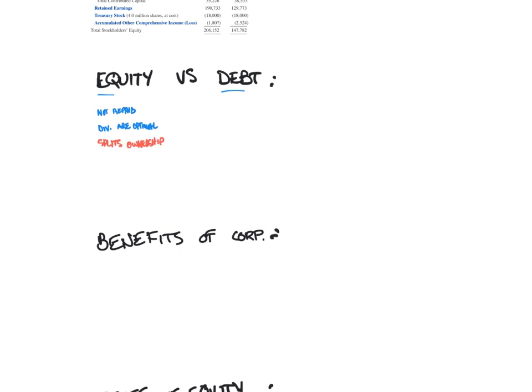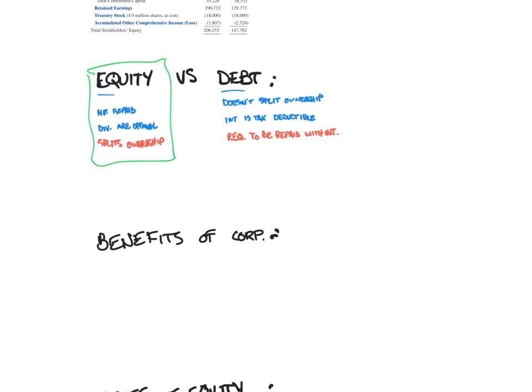Debt, on the other hand, does not split ownership. Its interest is tax deductible, but it's required to be repaid not just in principal, but also with interest. There are other advantages and disadvantages that we could attribute to both equity and debt, but the important point here is to get a general understanding of what we mean when we're talking about financing regarding equity. You can see that equity financing is not required to be repaid, has the potential for dividends, although they're not required, and it splits ownership in the company. All of this will come into play when we start to do the accounting for this type of transaction.